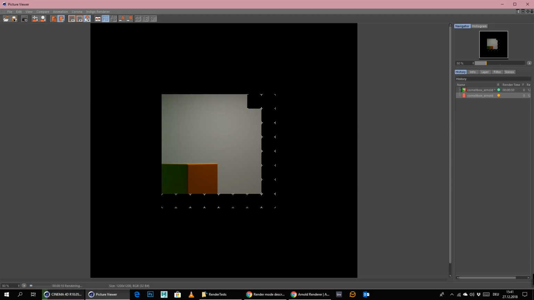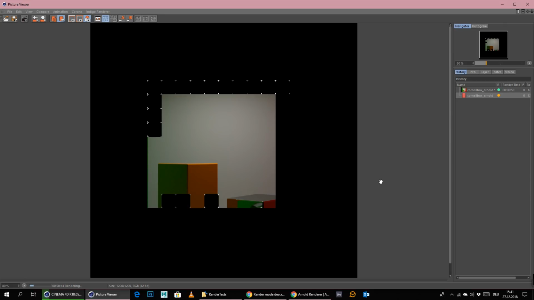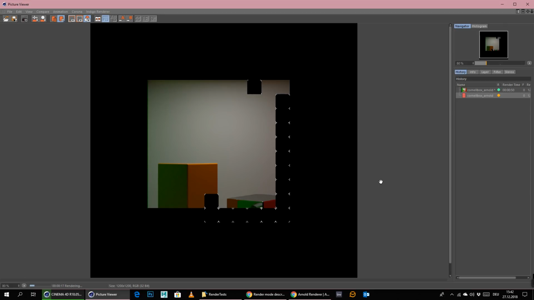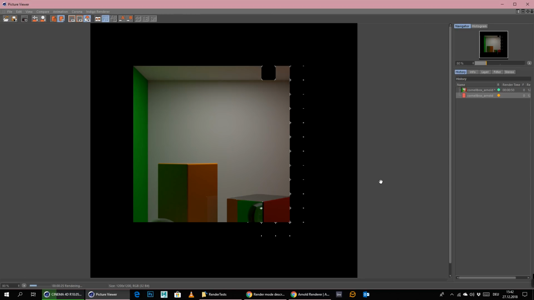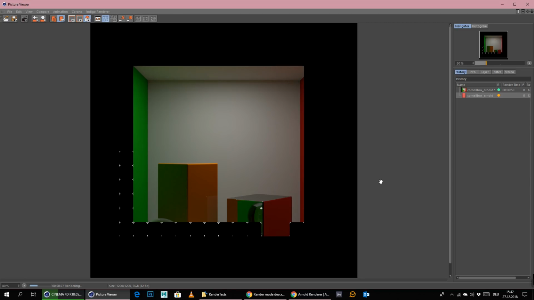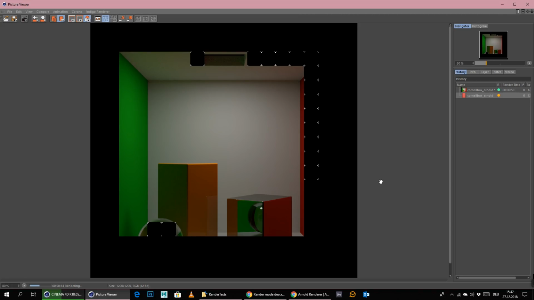And I think I have to look into the Arnold caustics again. Maybe I forgot something. The caustic should work. Even though Arnold is only calculating soft caustics and not calculating any hard caustics, because hard caustics would take forever to calculate, so Arnold is just simply not doing this. So we would only get soft caustics anyway.